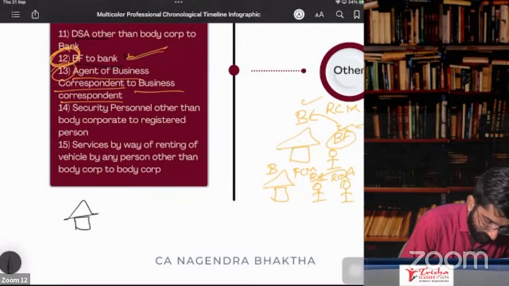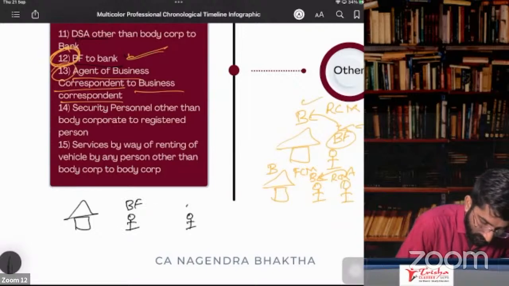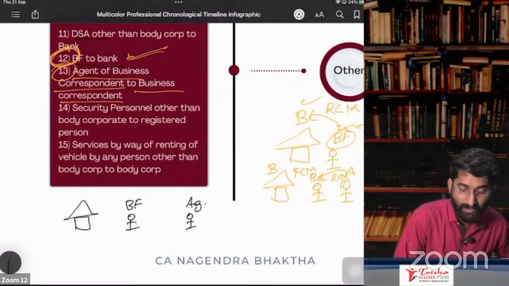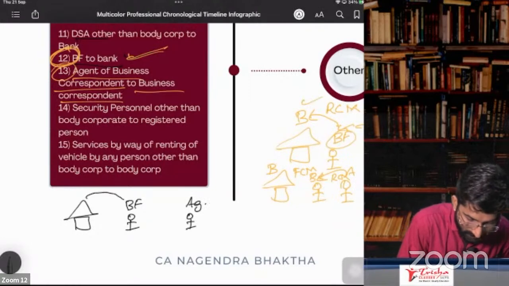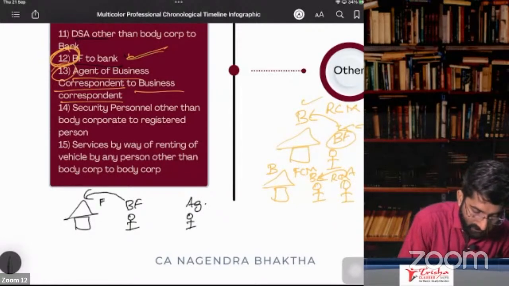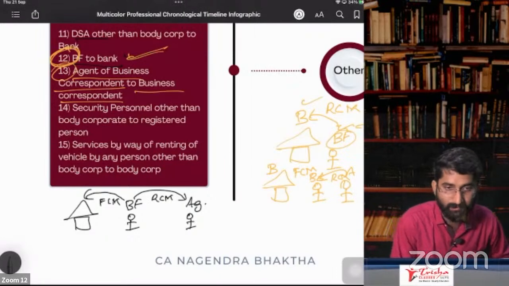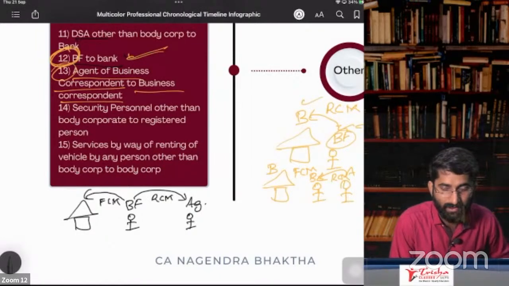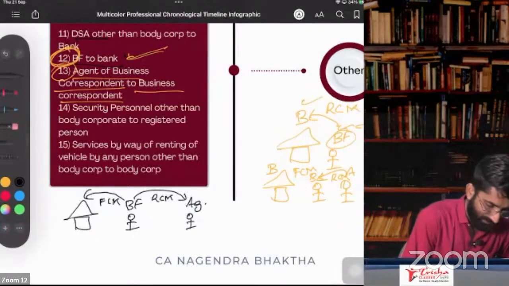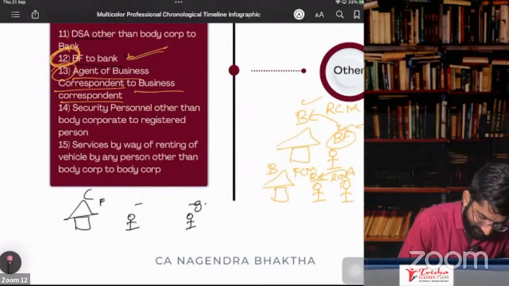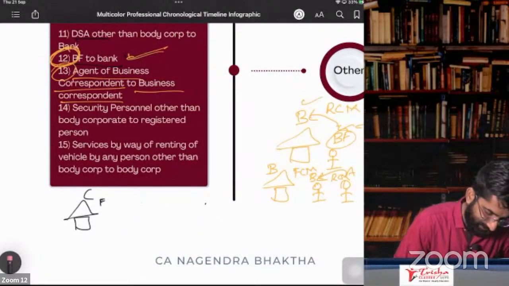This is the bank, this is the business facilitator, and this one is the agent of the business facilitator. I told it the wrong way round, I'm so sorry. Listen, very important.